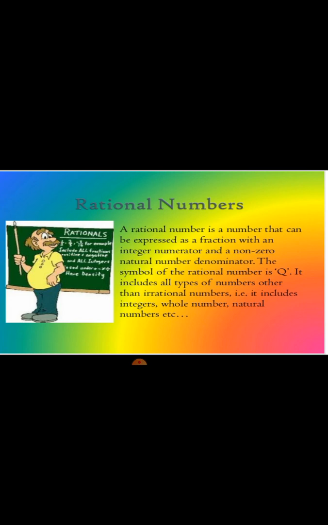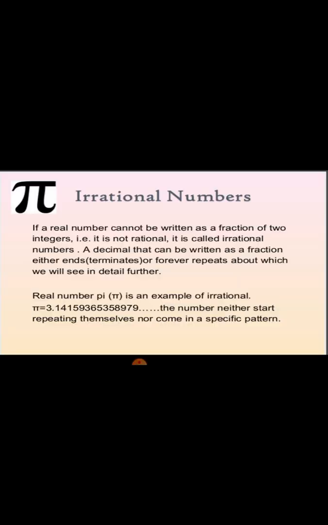Hope you remember that we have studied division by 0 is not defined. We represent rational numbers using capital Q. Rational numbers include all types of numbers other than irrational numbers. That is, they include integers, whole numbers, natural numbers, etc.